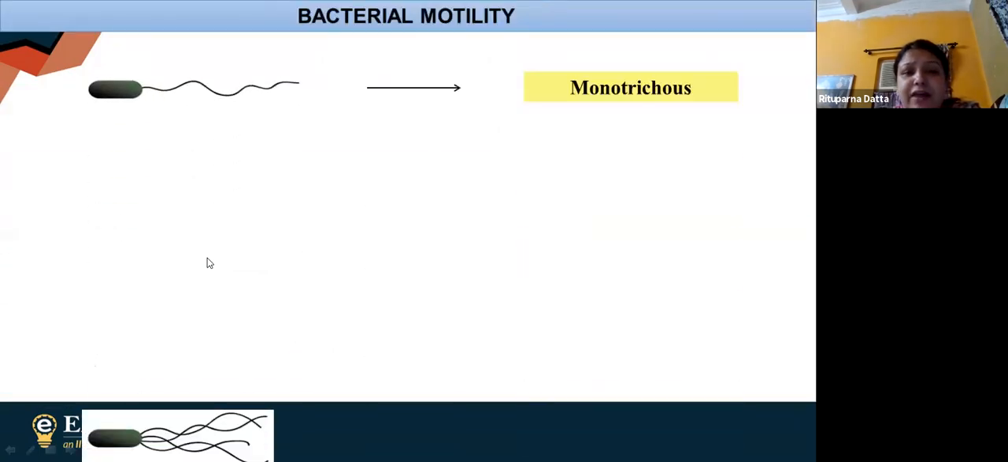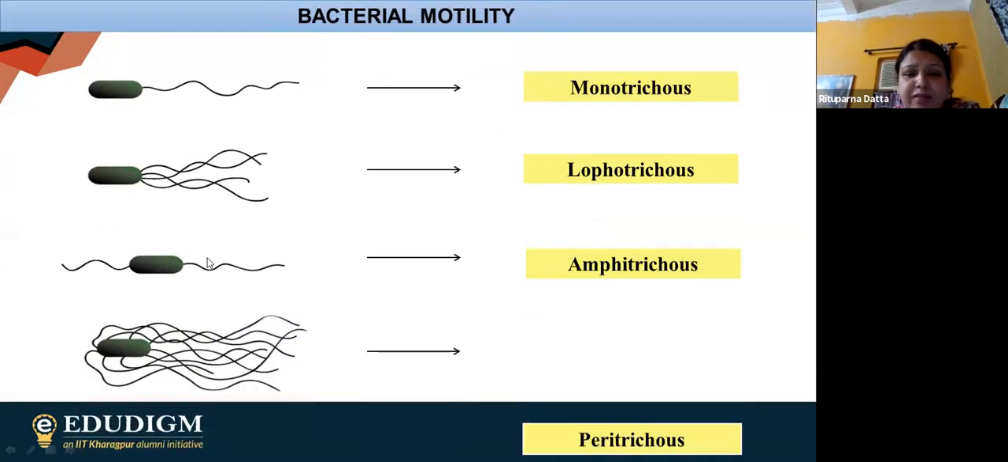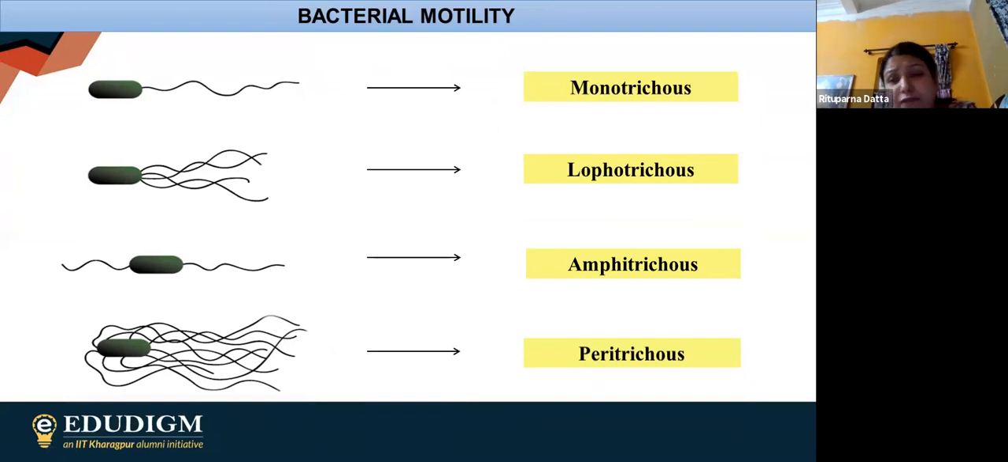So now here we are having the basic idea towards the bacterial motility. Obviously if one flagella is present at one end, we are saying it as monotrichous. If many flagella are present or a group of flagella is present at one end, then it is known as lophotrichous. If singular flagella is present in both the ends, then it is known as amphitrichous. And finally, if many flagella are present all over the periphery, then it is known as peritrichous. So this is how we can define the bacterial motility.